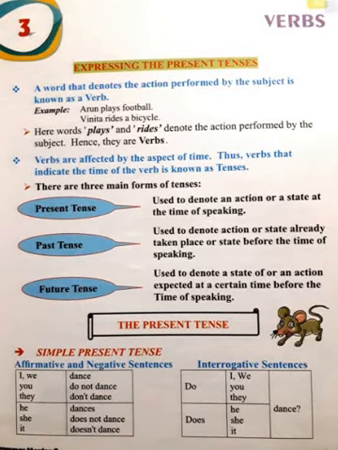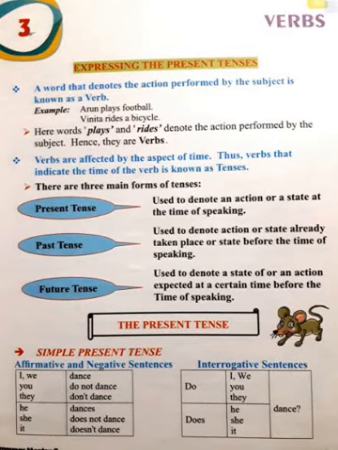Now, in present tense, the first one is simple present tense. In simple present tense, there are affirmative, negative and interrogative sentences. For I, we, you, they: dance, do not dance, don't dance. For he, she, it: dances, does not dance, doesn't dance. Do I, we, you, they dance?